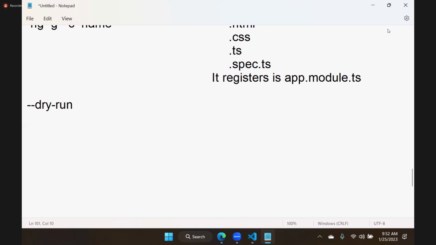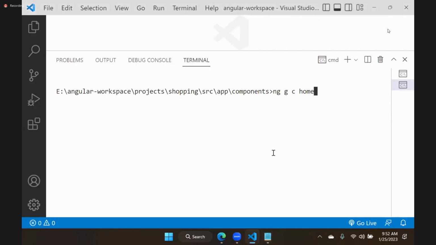So before adding permanently, first you need a dry run. That is what we call it. That means it is not really generating. It will show you what it is going to generate. See, now if I hit enter, it will create. I will not do that. I will use dry-run here.